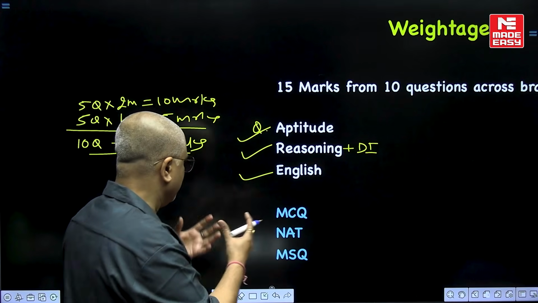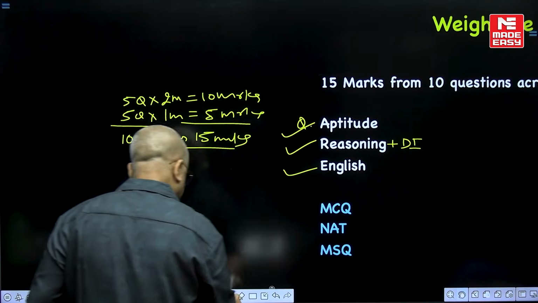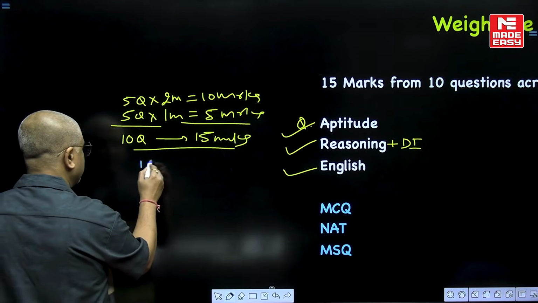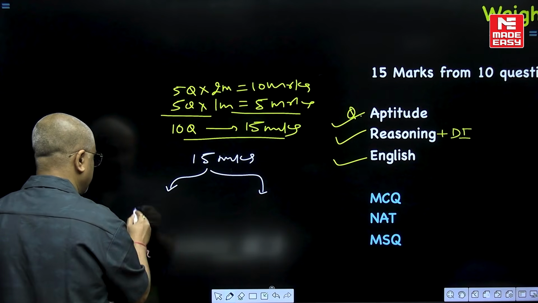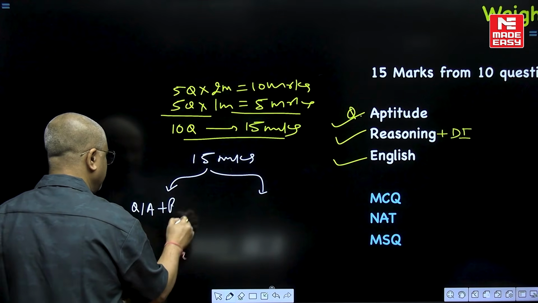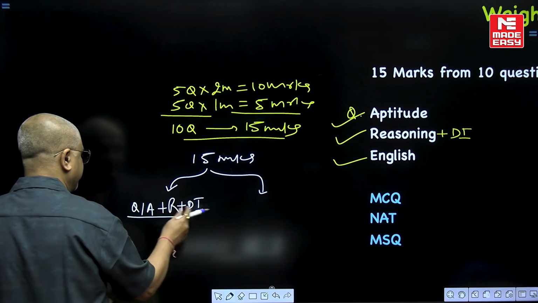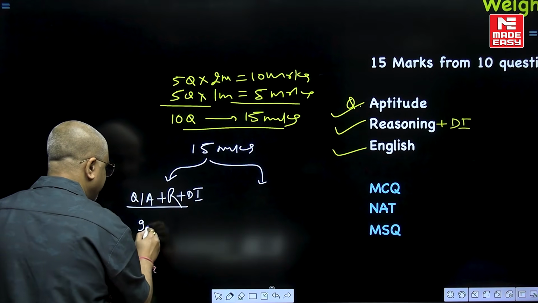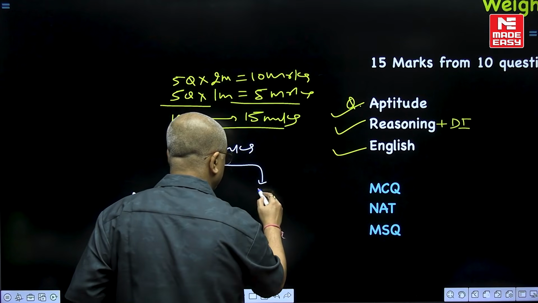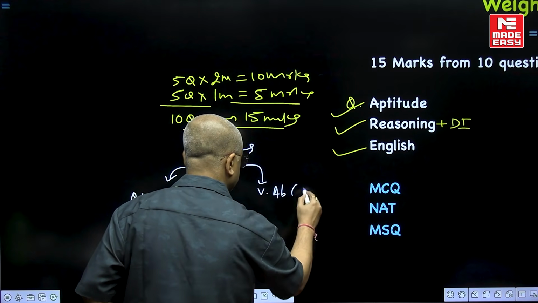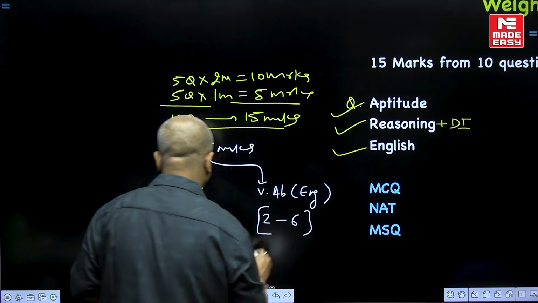So it will vary from year to year, but the distribution among these areas can be summed up like this: quantitative ability, reasoning and DI, data interpretation, will make up roughly 9 to 13 marks. Usually the marks have been more than 10. And English, or verbal ability, what we call the English section, will carry 2 to 6 marks, right?